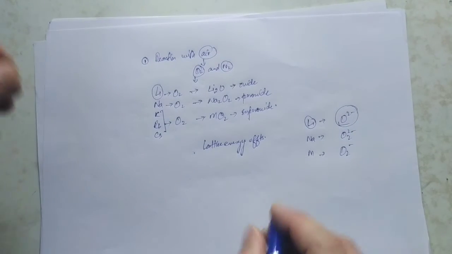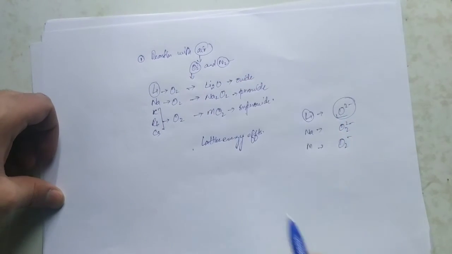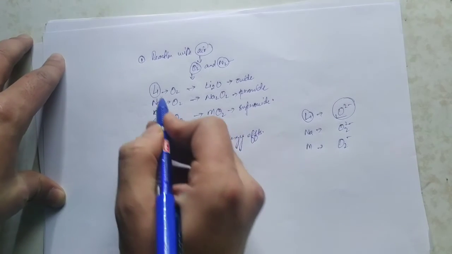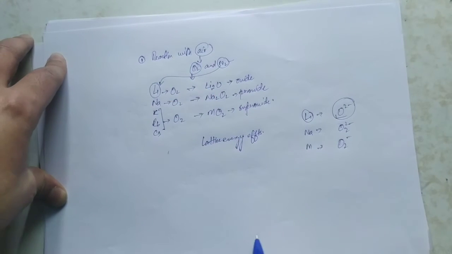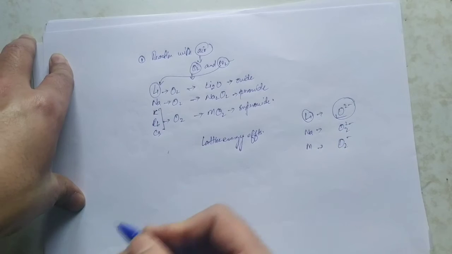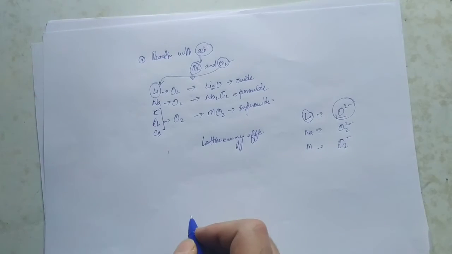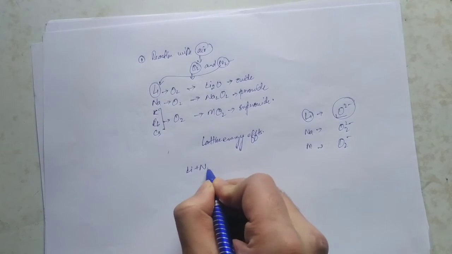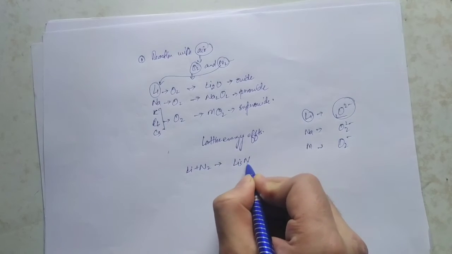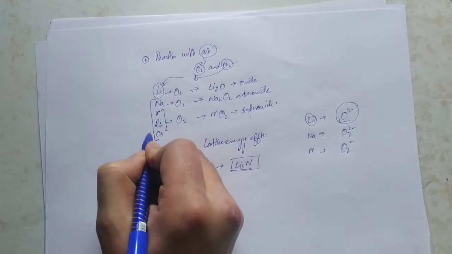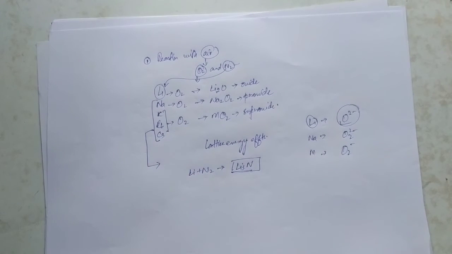The next reaction over here is nitrogen. For nitrogen, if it is asked in the examination, you have to keep it in mind. Nitrogen reacts only with lithium and doesn't react with the rest of the others. Now why so? There is no reason here to be explained. It's beyond the scope of this discussion, but you have to keep in mind that lithium only reacts with nitrogen to form Li3N. It is an anomalous property of lithium that separates it from the rest of the alkali metals.